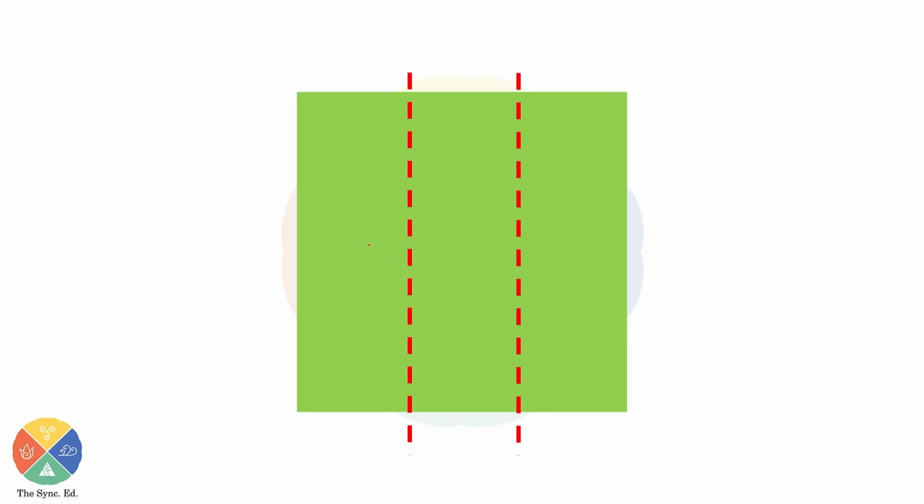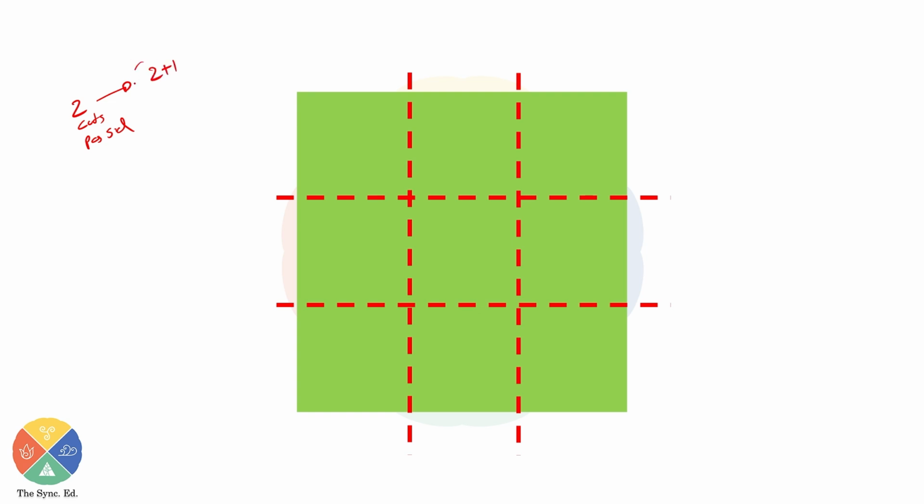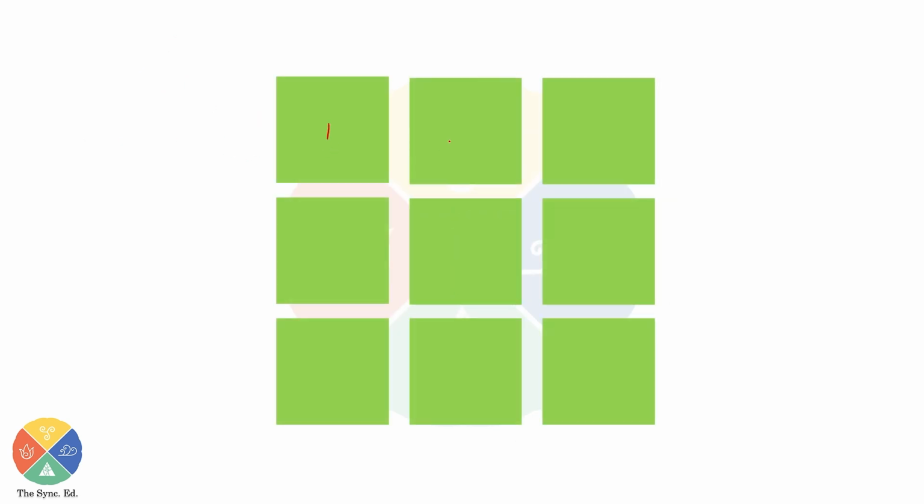If I'm cutting it 2 times per side, what's going to happen is I'm supposed to get 2 plus 1 if it is a line, but this is a square. Therefore, I'm going to get 2 plus 1 square or 3 square, that is 9 pieces. 1, 2, 3, 4, 5, 6, 7, 8, 9.